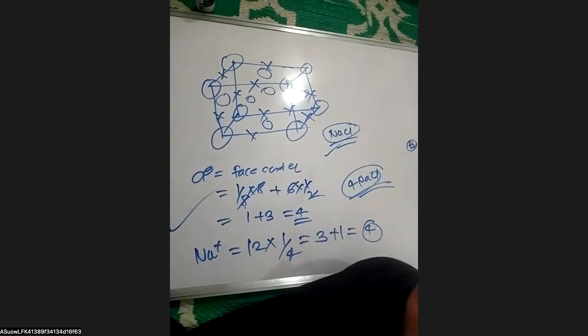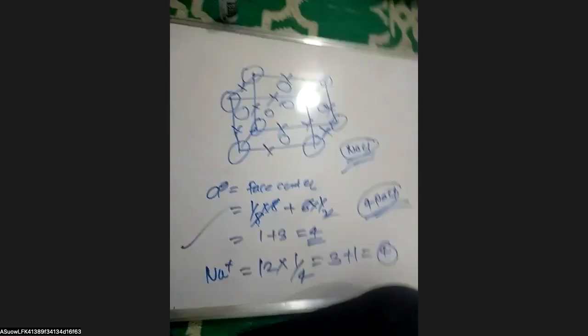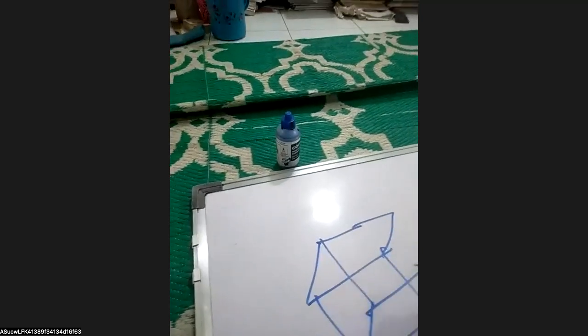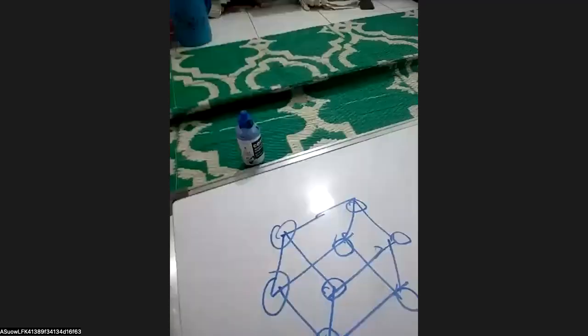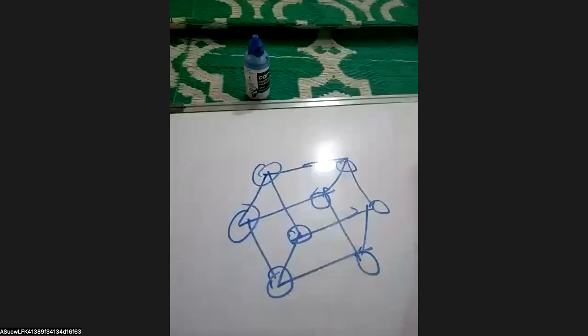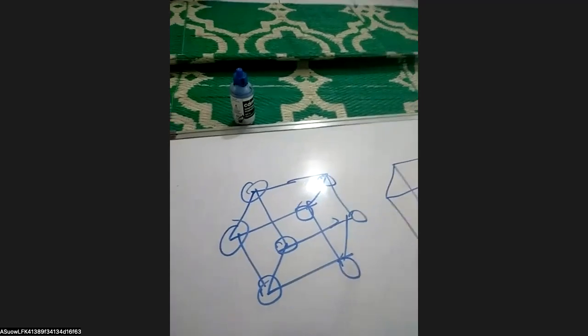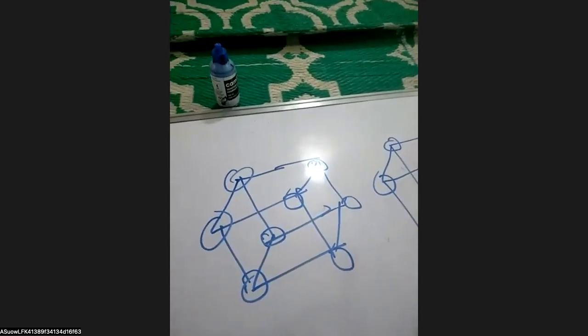If we take another one, that is the BCC, BCC has atoms at its corners as well as in the body center. And it is the FCC basically. So in case of FCC, atoms are present at the corners as well as the face centers.